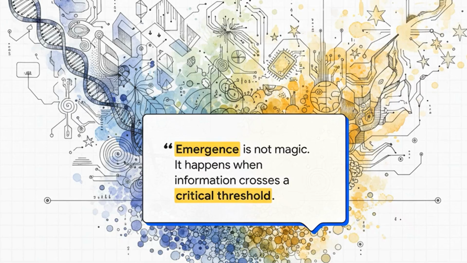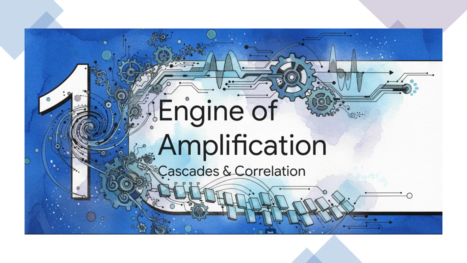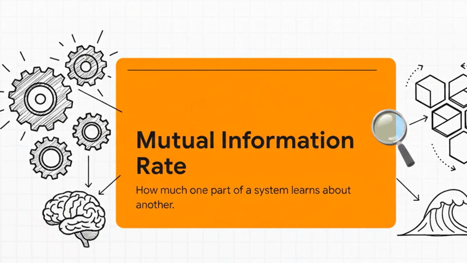From the inside, we see particles, rules, and interactions. From the outside, we see pattern, structure, and behavior. The first engine is amplification. Small signals cascade through the system, building correlations across many scales. Mutual information measures how much one part of the system learns about another. Correlation becomes architecture.